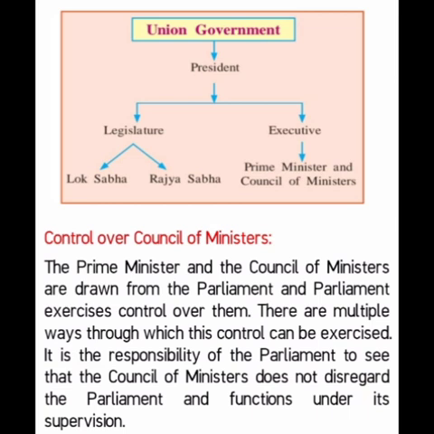As we have studied about the three pillars of democracy, legislature, executive and judiciary, the legislature and executive have to work together. It is totally the responsibility of the Parliament to see that the Council of Ministers does not disregard the Parliament and functions under its supervision. Parliament exercises control over them.